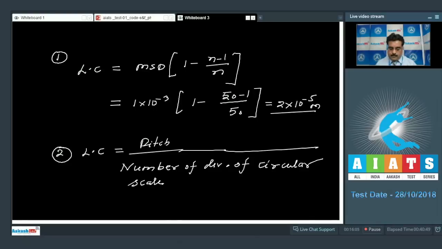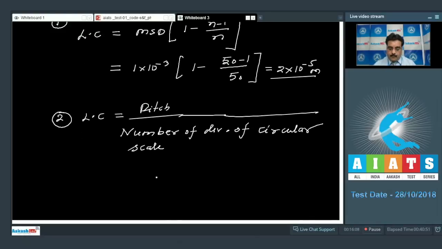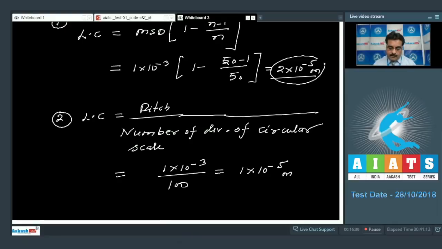If I put in the values, the pitch as per the question is 1 millimeter. So in meters it is 1 into 10 to the power minus 3 divided by 100, and that is equal to 1 into 10 to the power minus 5 meter. So in terms of least count, both have 10 to the power minus 5, both have a low value of least count.